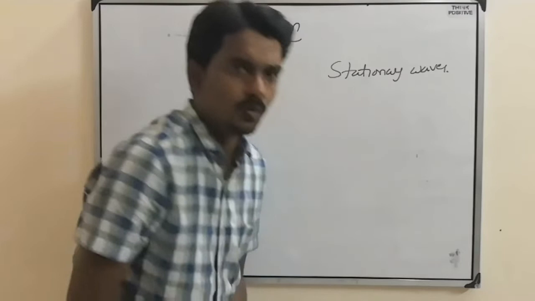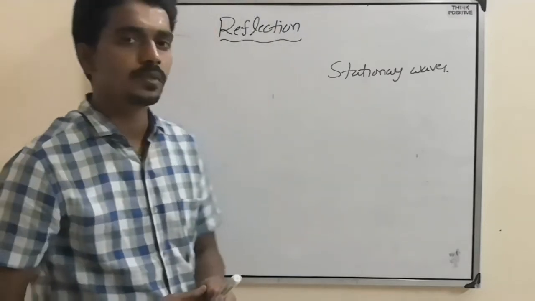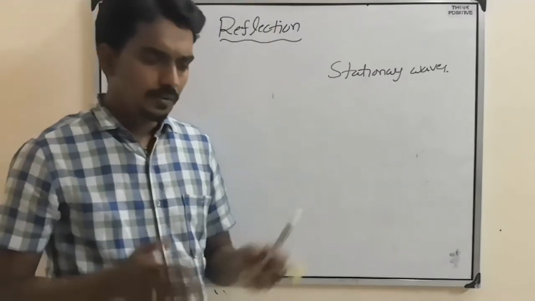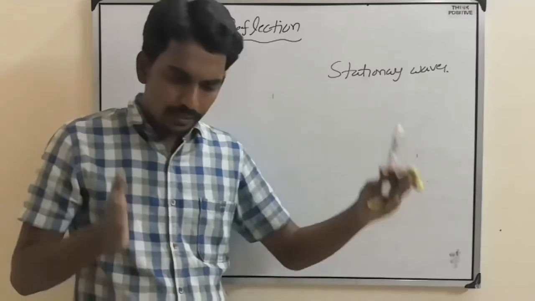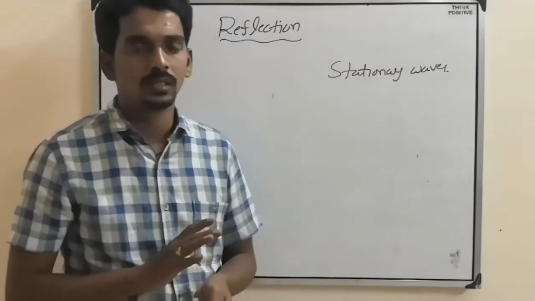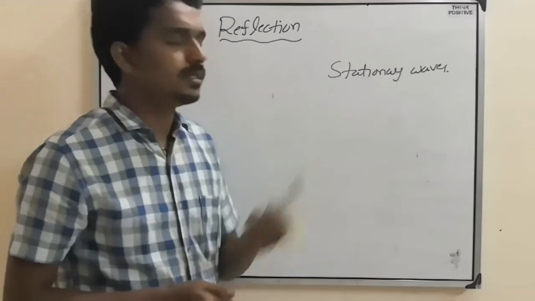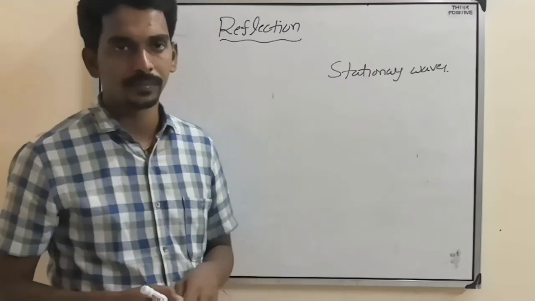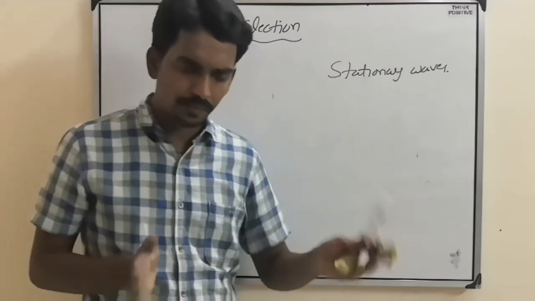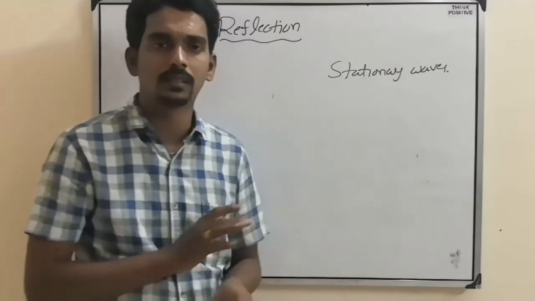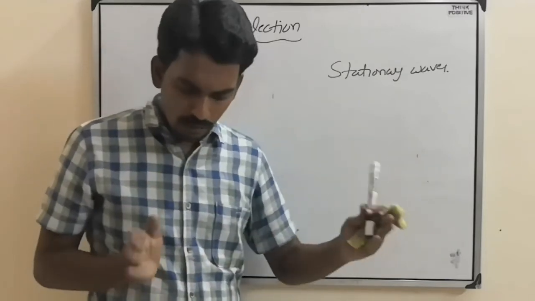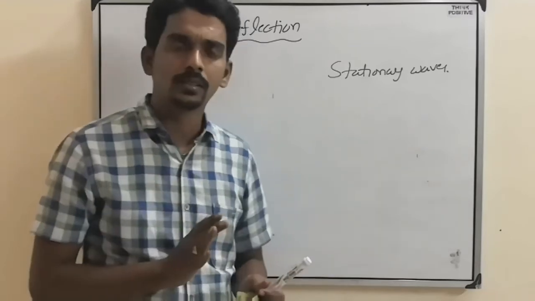So, what is the meaning of stationary waves or standing waves? It means when waves are confined between two fixed positions, those waves we call stationary waves. The energy of the wave must be confined between two fixed points.